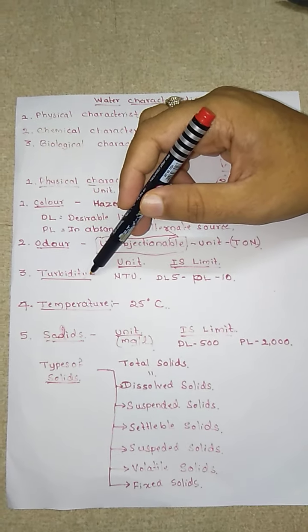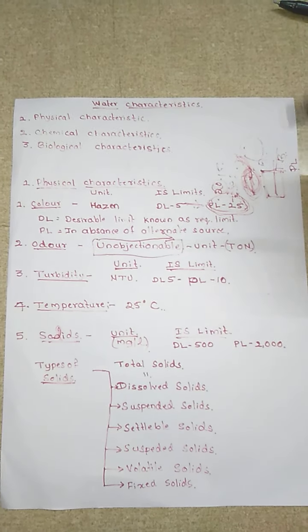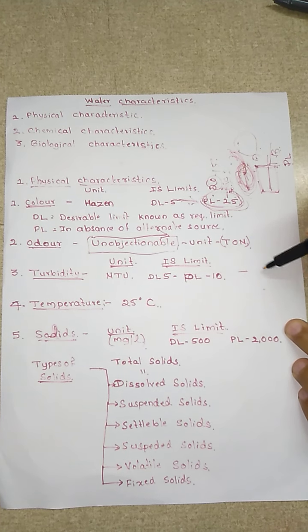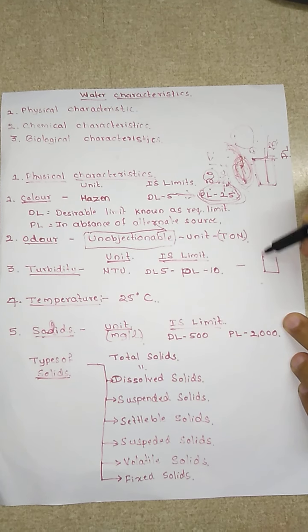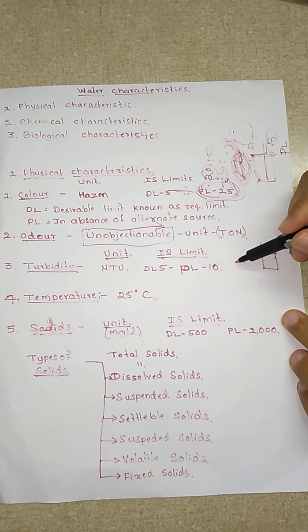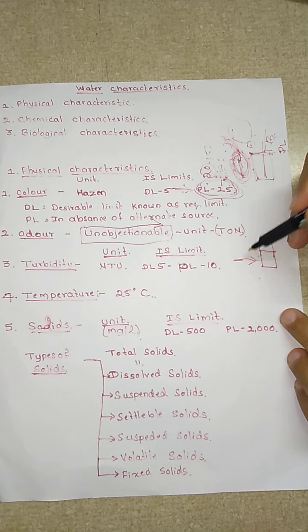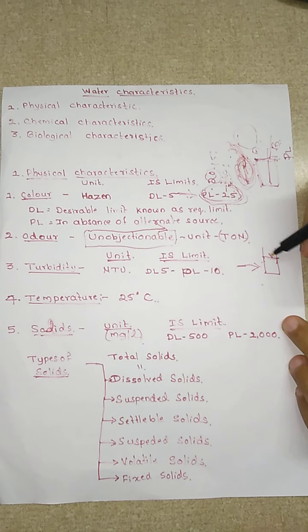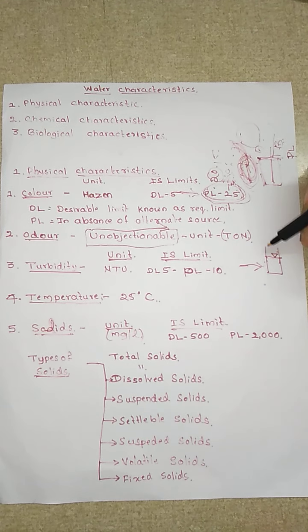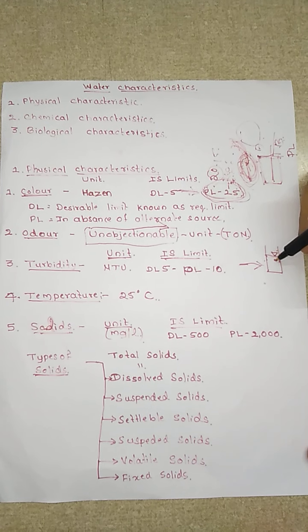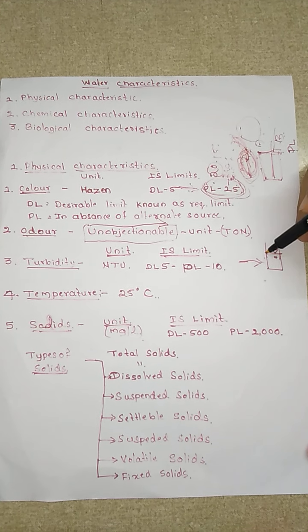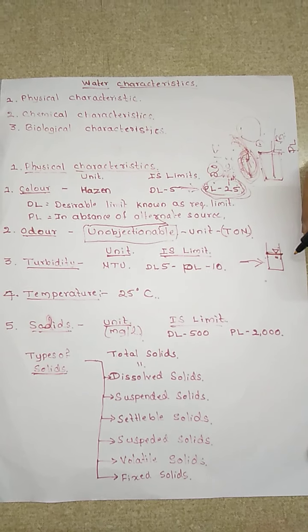Next is the turbidity. Now what is turbidity? It is the resistance to the flow of light through the water media. Suppose in a container you have taken some quantity of water.